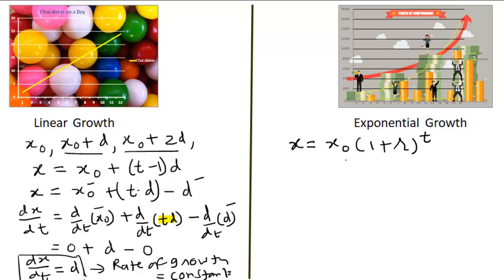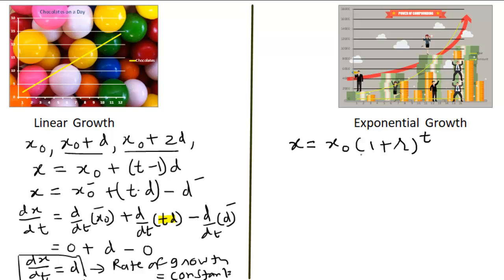Here x0 represents the principal invested amount, r represents the rate of interest, and t represents the number of years. We are assuming that r is compounded annually, that means interest is added after 1 year.